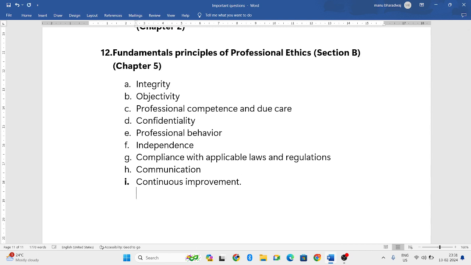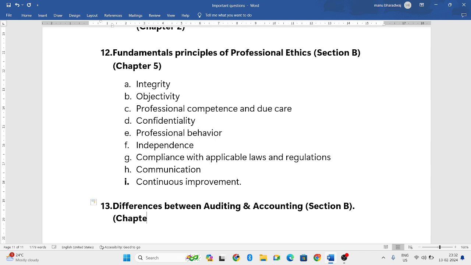Next, one more question you can expect: differences between auditing and accounting. It might even come for section B also. They might ask it, and it is from chapter number 1.